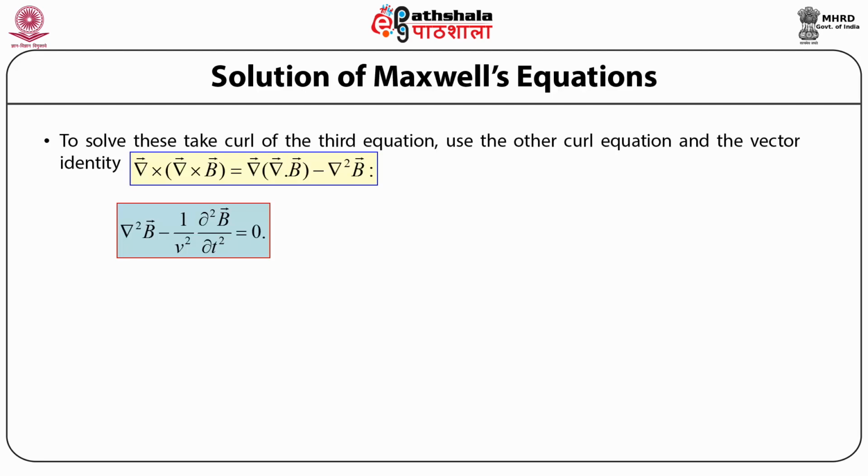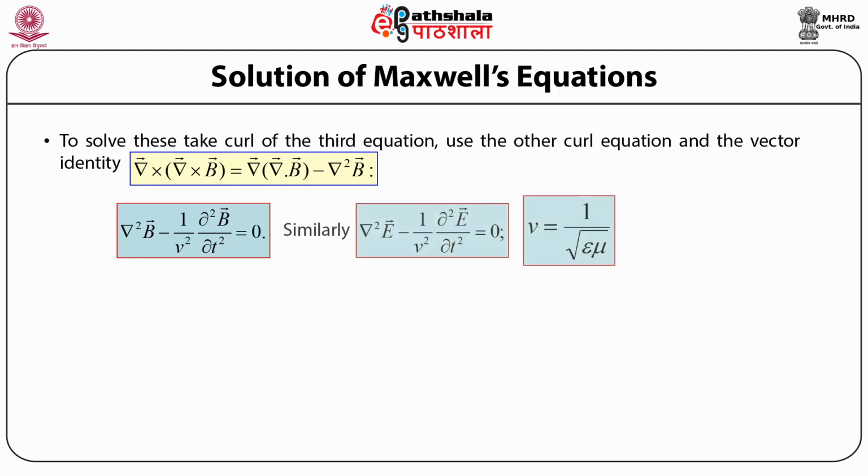So doing all this mathematical jugglery, we finally see that equation number 3 of the Maxwell's four equations that we've just written above takes the form: the Laplacian operator acting on the magnetic field induction vector B minus 1 upon V square times the double partial derivative with respect to time of the magnetic field induction vector B is equal to 0. Here V represents the wave velocity and is equal to 1 upon under root of mu times epsilon.